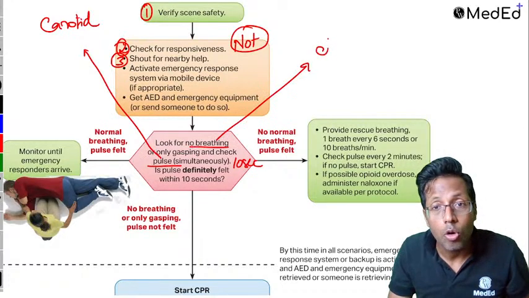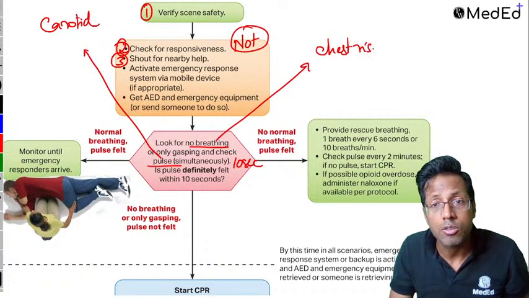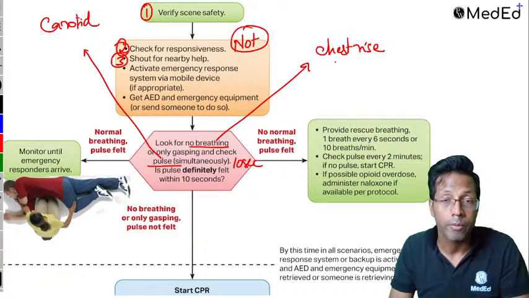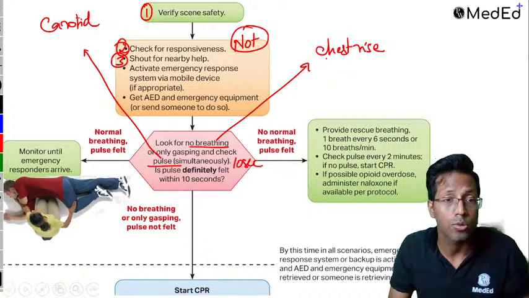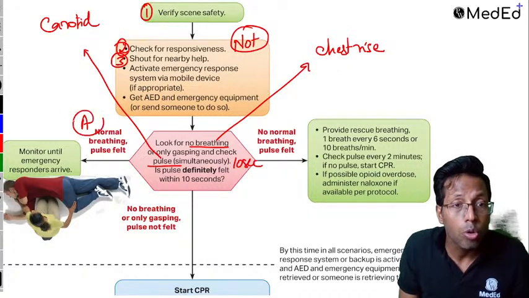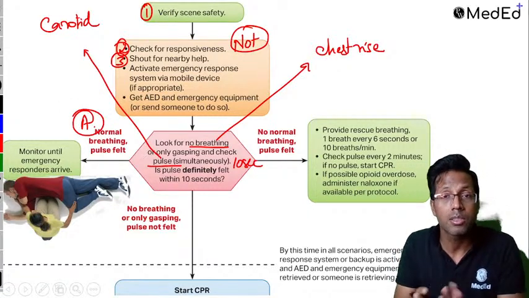Breath. Remember, you always look at the visible chest rise. You need to see whether the chest is rising up or not. Okay, so you check the breath and pulse together within 10 seconds. You can get 3 scenarios. Scenario number A, both are present. Breath is also present, pulse is also present.